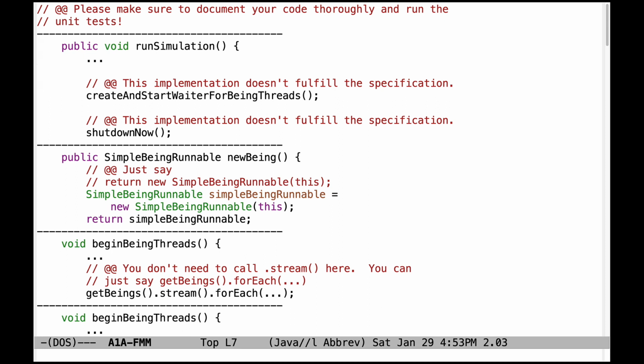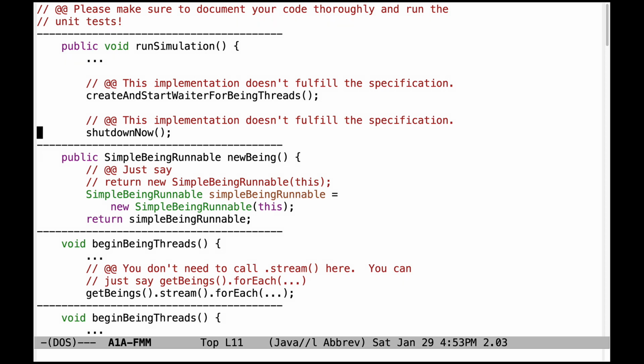Here's a problem with run simulation. This implementation here doesn't fulfill the specification. You're supposed to call create and start waiter for being threads and store the result into a local thread object. And then you're supposed to use that local thread object to wait for the results by joining. Therefore, this implementation also doesn't fulfill the specification. You should not call shutdown now.